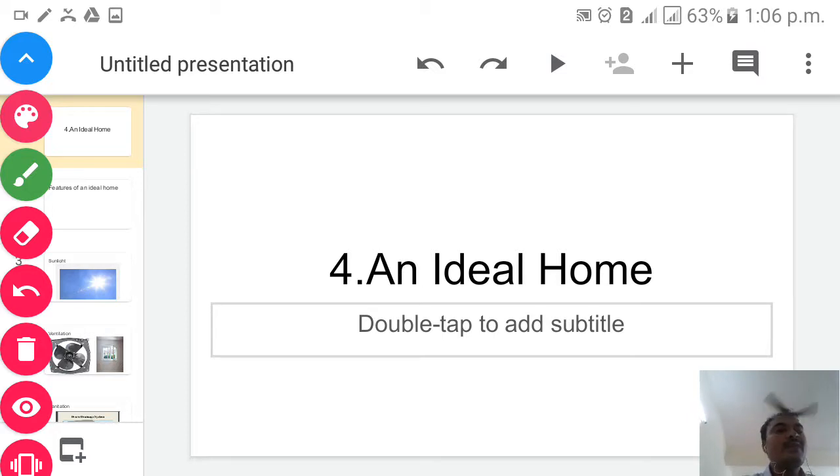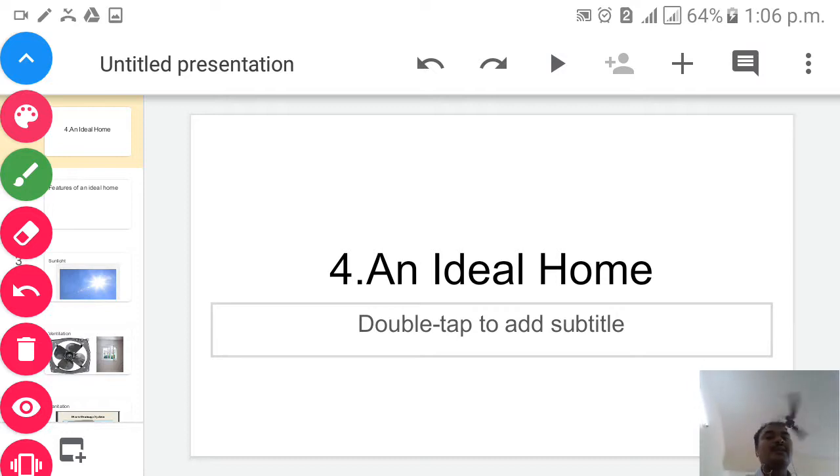So today we'll go for the fourth chapter, that is An Ideal Home. As I told you, we are reading this chapter in two parts. One in the form of the characters, where we have seen Aisha and Neerad. On the other hand, we will see the features of an ideal home.